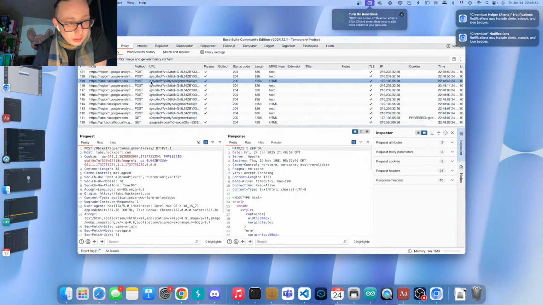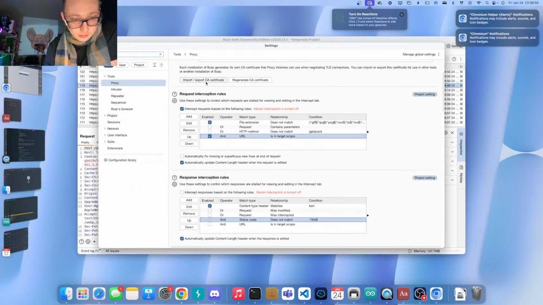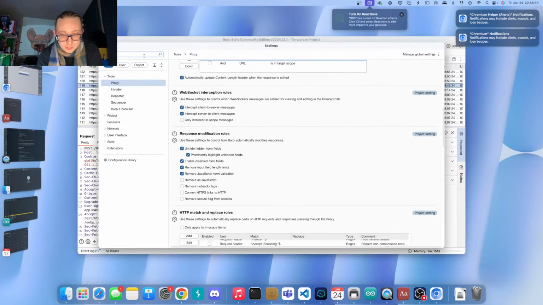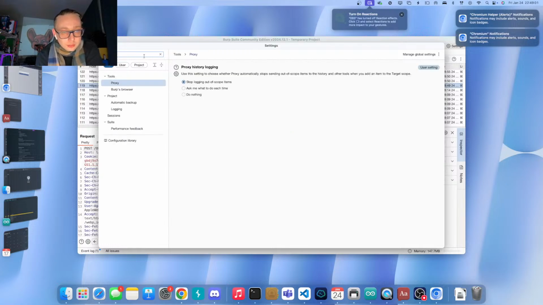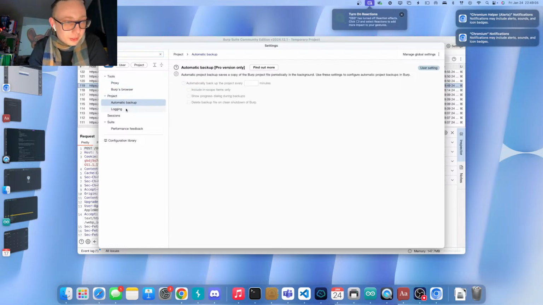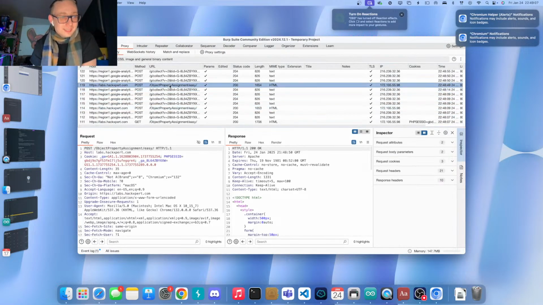I submitted one here, and it's still logging everything out of scope. Why not? Log. Stop logging out of scope items. Logs out of scope items. Yep. Doesn't matter.